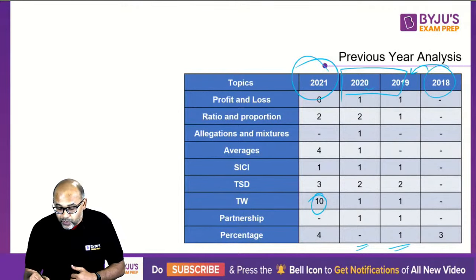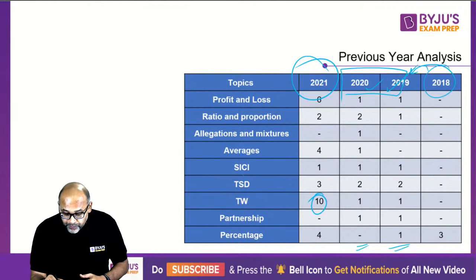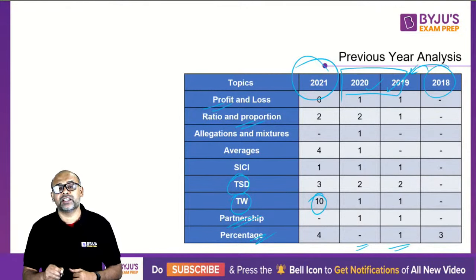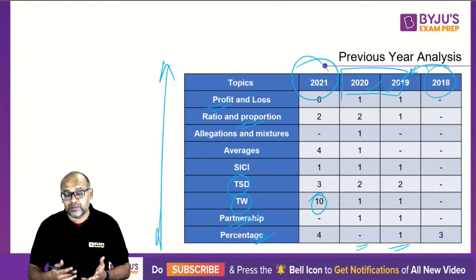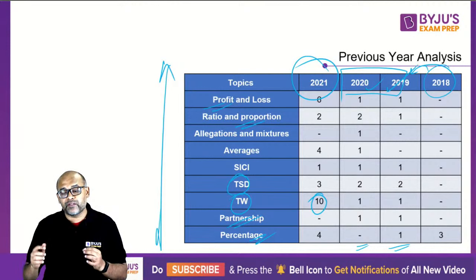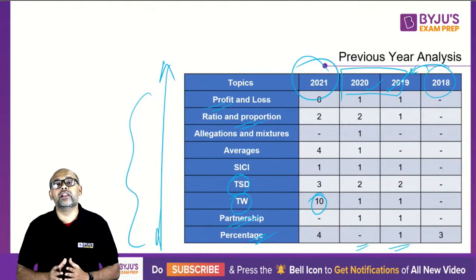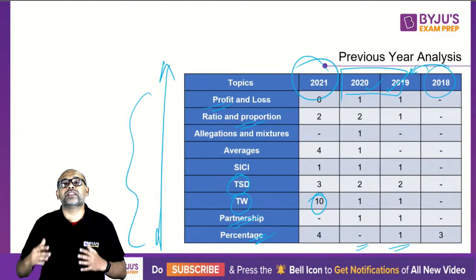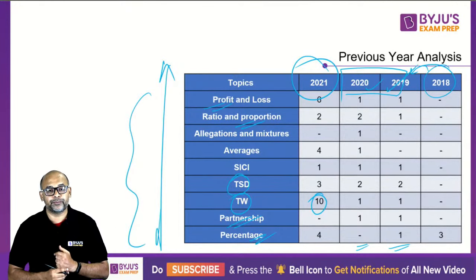But normally, this is what you can expect, which means the topics that you should know are time, speed and distance, time and work, profit and loss, ratio, proportion, and of course partnership, percentages. I would not say anything among these is important or less important. If you are preparing for arithmetic, these have to go without fail. Have to go meaning you should have a tick mark against them saying the topic is completed for you. That's the way in which you need to prepare.